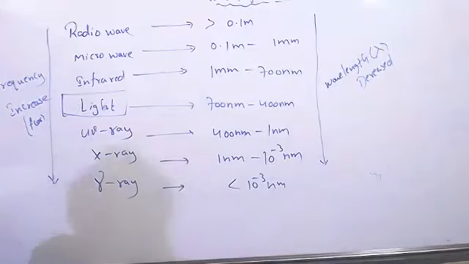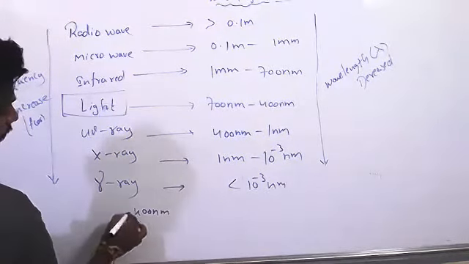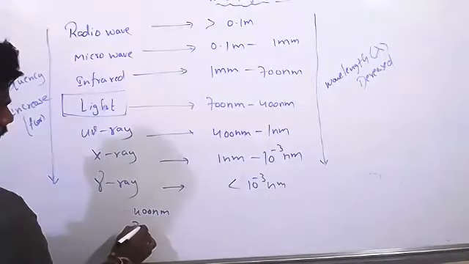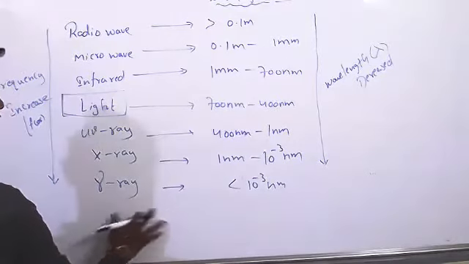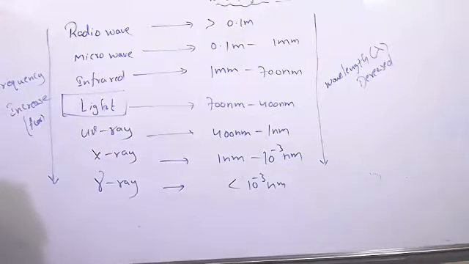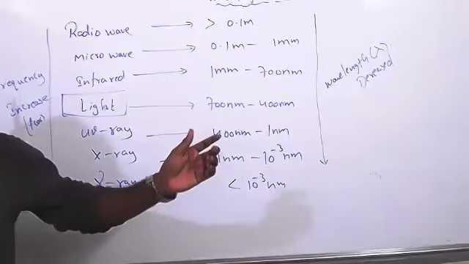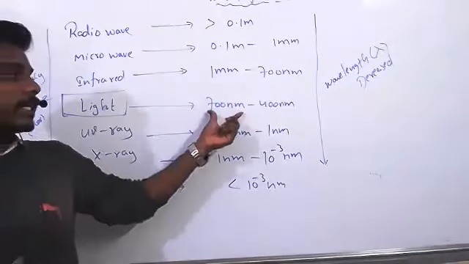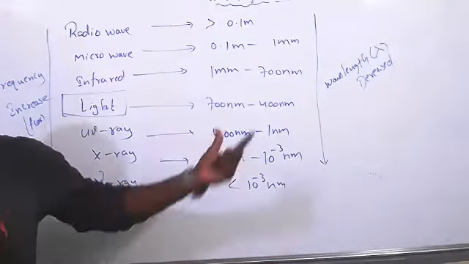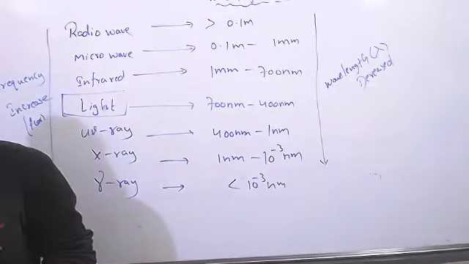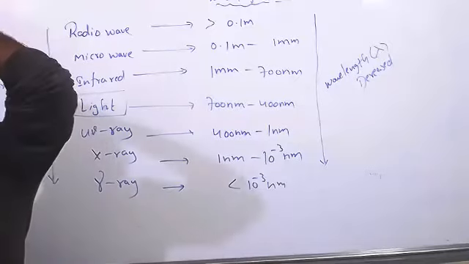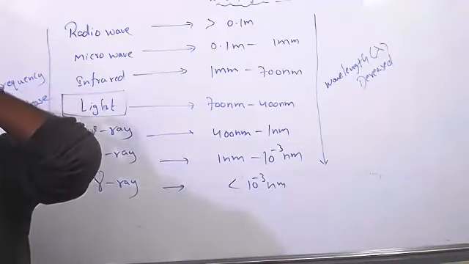Sir, why can't it be 400 nanometers to 700 nanometers? 700 is big or 400 is big? Which is more? 700 nanometers is more.